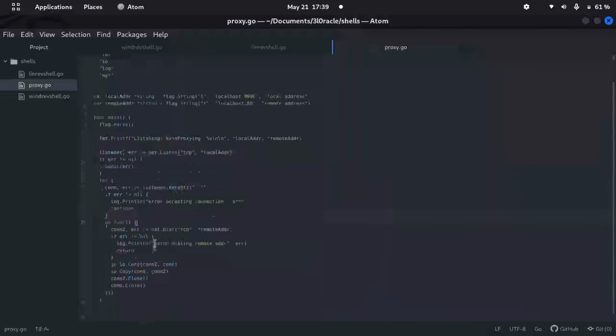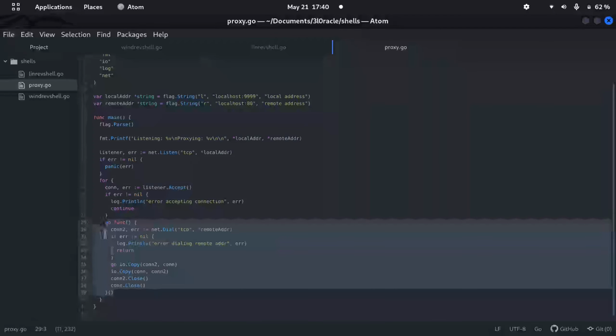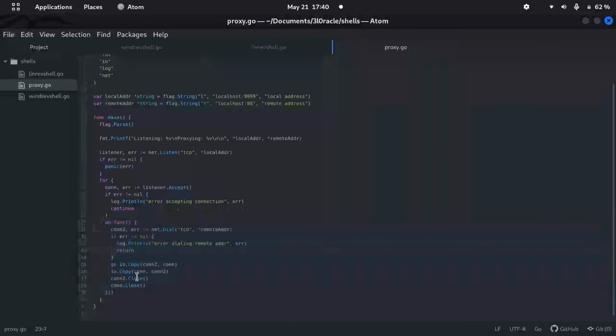Also, if you're from other programming languages, there's what you call an anonymous function in Golang. An anonymous function is where you can create a function that doesn't have a name, and then you can just call it. Weird, but it's amazing how that thing works. Like here, this whole thing is an anonymous function. We'll be creating such stuff. This is actually the proxy part.